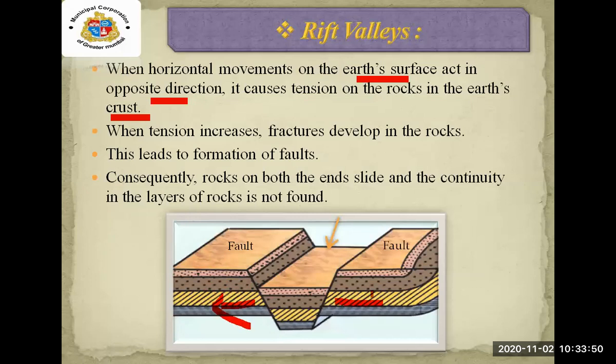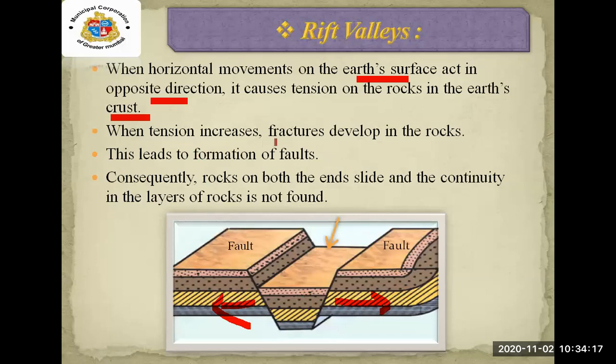These arrows, the red arrows you can see on your screen, go in opposite directions. When we pull from both ends, you can see the tension there. Tension means the whole block, the whole rock, subsides and goes down because of the tension.